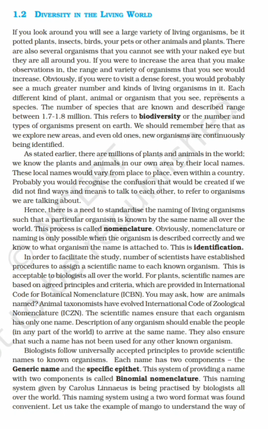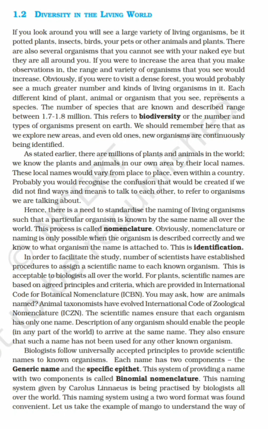You may ask, how are animals named? Animal taxonomists have evolved the International Code of Zoological Nomenclature. It is called ICZN. The scientific names ensure that each organism has only one name, and the description of any organism should enable the people in any part of the world to arrive at the same name. They also ensure that such a name has not been used for any other known organism.